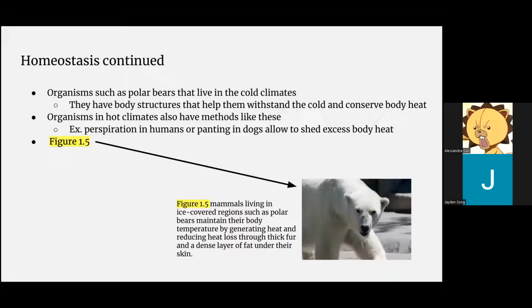This is homeostasis continued. Organisms such as polar bears that live in cold climates have body structures that help them withstand the cold and conserve body heat. Organisms in hot climates also have methods like these. An example would be perspiration in humans or panting in dogs to allow them to shed excess body heat. Figure 1.5 shows mammals living in ice-covered regions, such as polar bears, maintain their body temperature by generating heat and reducing heat loss through thick fur and a dense layer of fat under their skin.